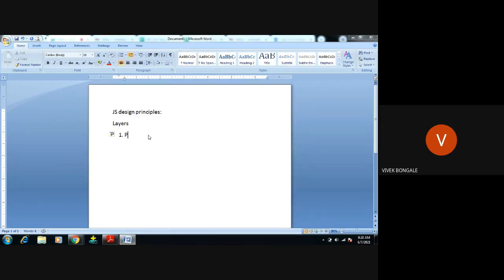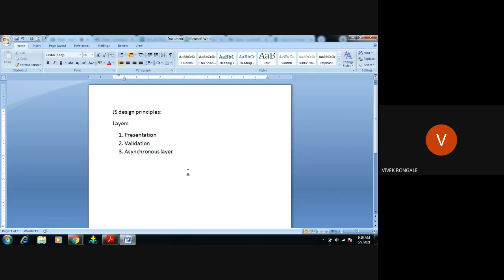One is the presentation layer, the second one is the validation layer, and the third one is the asynchronous layer. Asynchronous, spelled A-S-Y-N-C-H-R-O-N-O-U-S. These are the three layers that the JavaScript will go across.